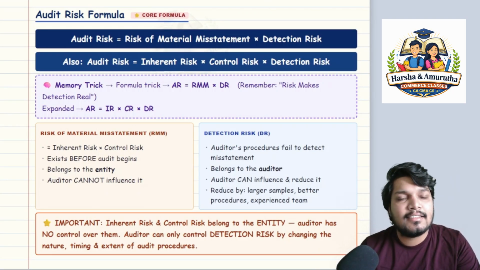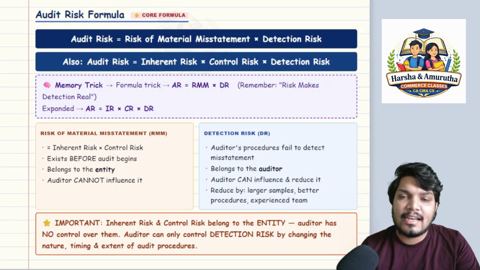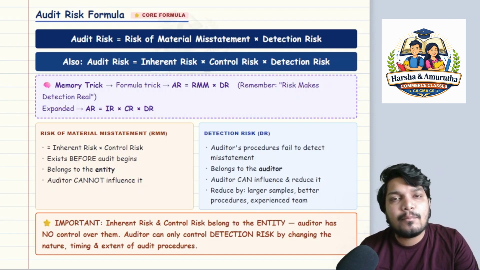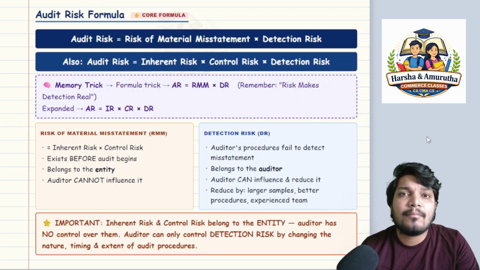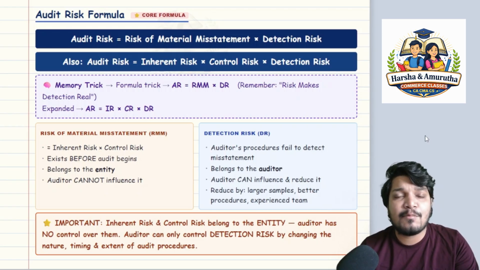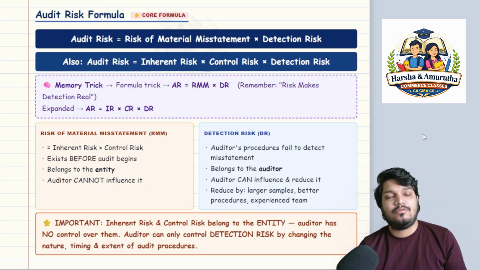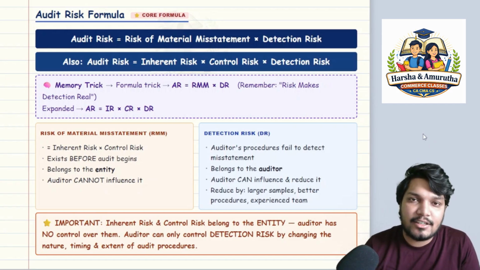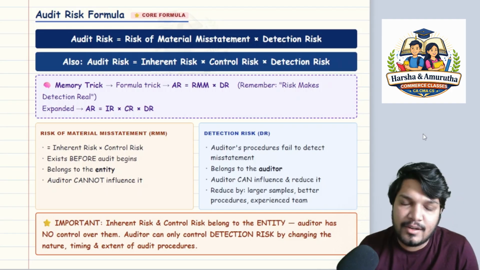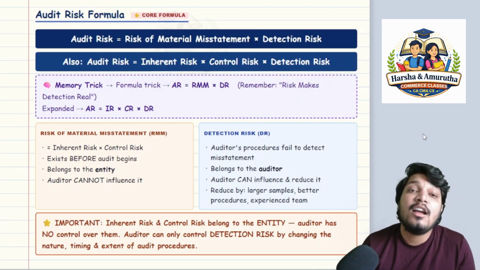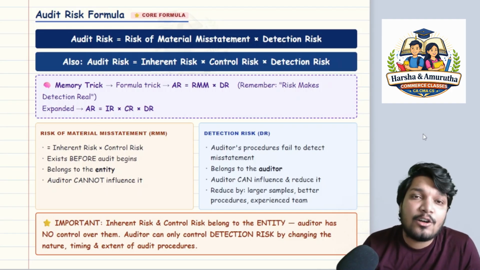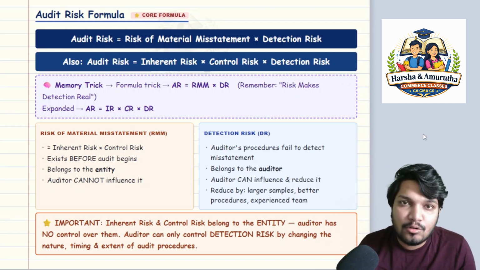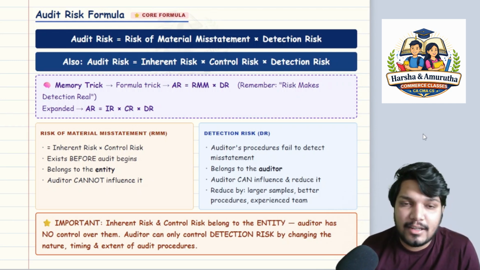Sir, audit risk is nothing but risk of material misstatement multiplied with the detection risk. Sir, what multiplication? Why are you talking about mathematics in the name of audit, sir? No, understand, my friend. Before we understand the multiplication and stuff, let's understand what is risk of material misstatement, what is detection risk, what is inherent risk, what is control risk. All these terminologies we have to understand. Then we will be able to talk about the mathematics, that is multiplication there.